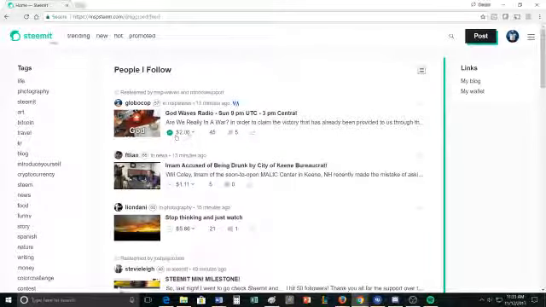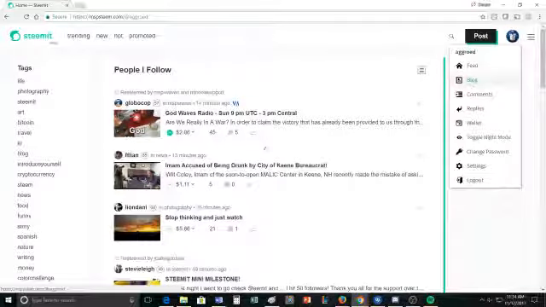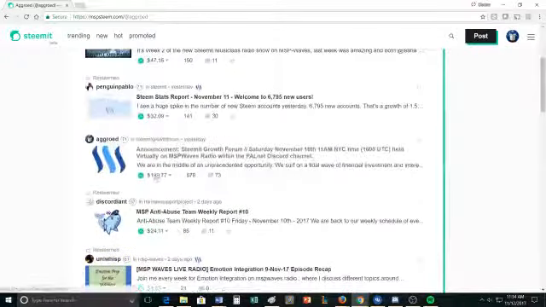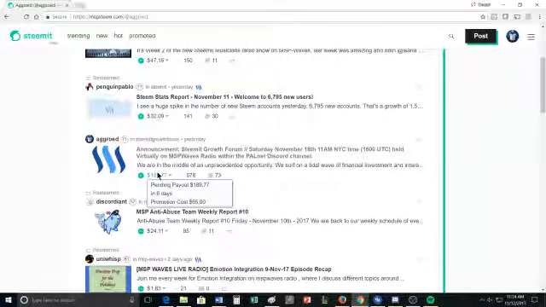But this amount of money, it takes 7 days. So once you post, it'll take 7 days, and at the end of those 7 days, however much money you have accumulated in a post is how much is going to get paid to your account. So in my blog, I have a couple of these posts, like here's one that's doing fairly well. I'm hoping to get paid $190 or so in 6 days from now.